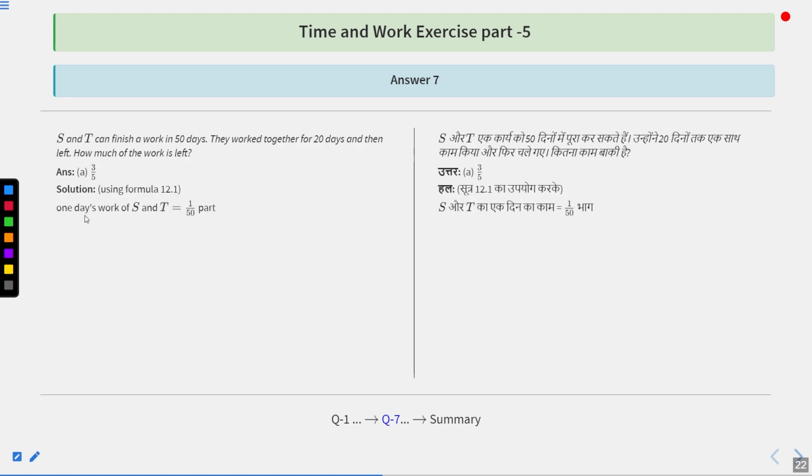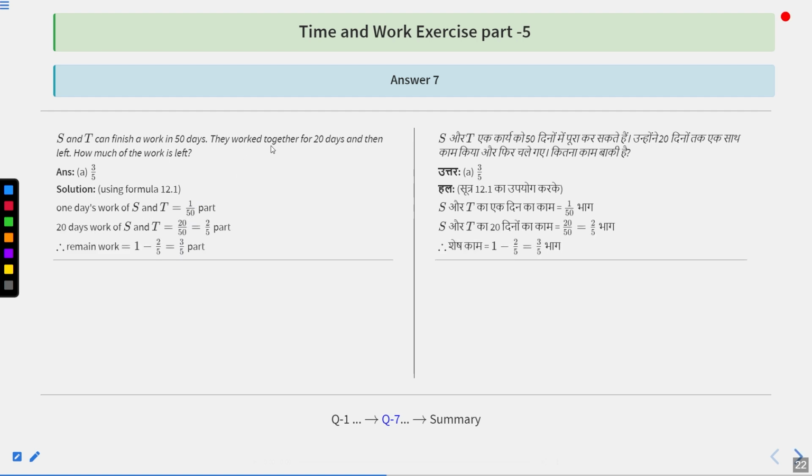Now, 1 day work of S and T is going to be 1 upon 50th part, because both of them were able to finish the work in 50 days. That means in 1 day, S and T together will complete 1 upon 50th part. They work together for 20 days. So in 20 days, both of them are going to do 20 into 1 upon 50, that is 20 upon 50 or 2 upon 5th part. So after 20 days, how much work is still left? They have completed 2 upon 5th part. So the remaining work is 1 minus 2 upon 5, that is 3 upon 5th part is still left. So option number A is the correct answer.